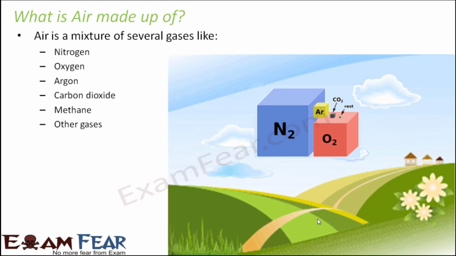If you look at this picture, you can see nitrogen is the blue cube, so most of the air is nitrogen. A good part of the air, however less than nitrogen, is oxygen. Argon is still smaller, carbon dioxide is a very small amount, and you see just a point that denotes all the other gases. So you can imagine how minute the quantities of the other gases present in air are.